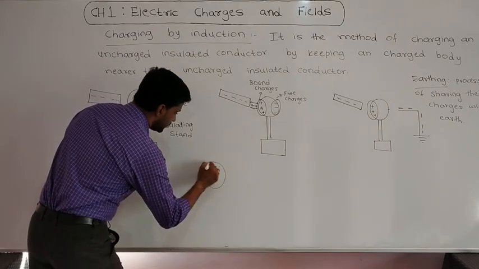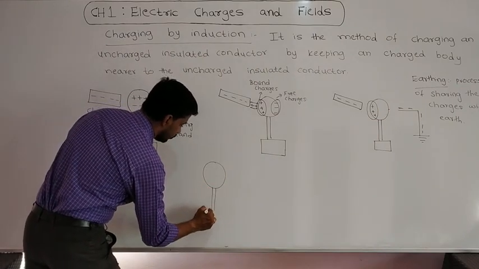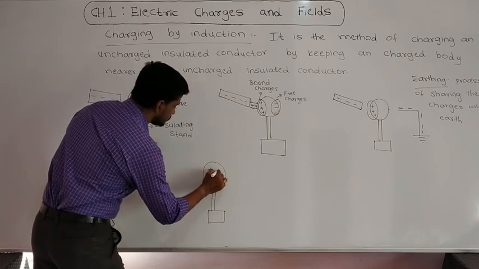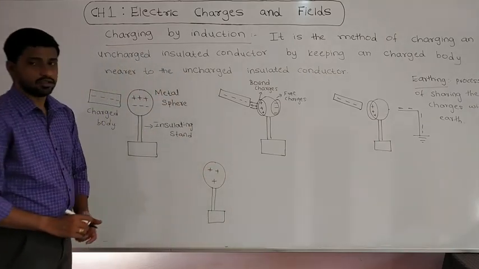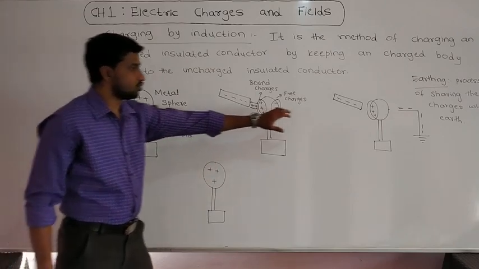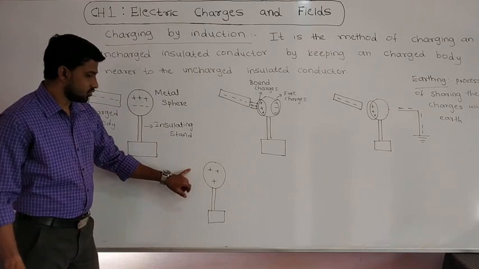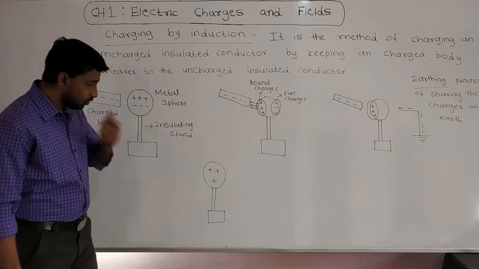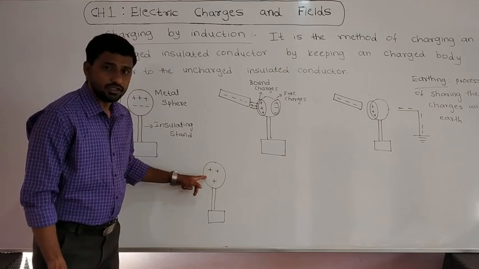When I remove the charged body, then these positive charges will distribute on the metal sphere, because there is no attractive force now, so they will distribute uniformly on the metal sphere. So now it is a positively charged body.